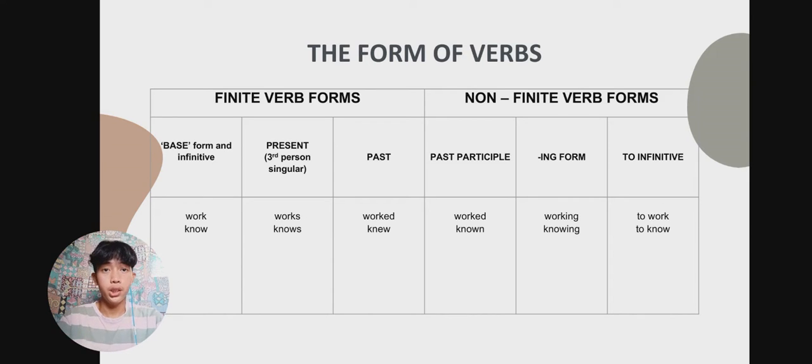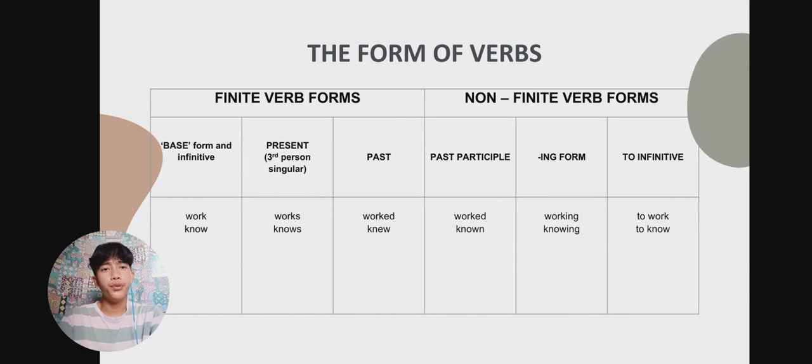As I researched, finite verb forms can change their forms when there is a change in the number or person of the subject, and they also have different forms in different tenses. The non-finite verbs do not change form when the number or person of the subject changes.